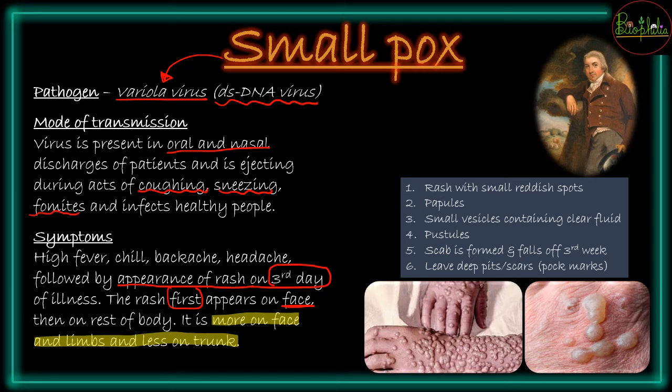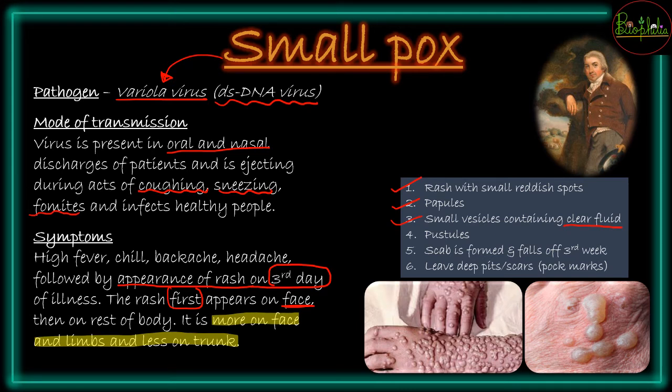So smallpox के जो rashes होते हैं, how are these going to advance? First of all, it starts with a rash with small reddish spots. Reddish spots जैसे ही आना शुरू होंगे, they will have papules, which will then transform into small vesicles, यानी इनके अंदर clear fluid fill up होना शुरू हो जाएगा.